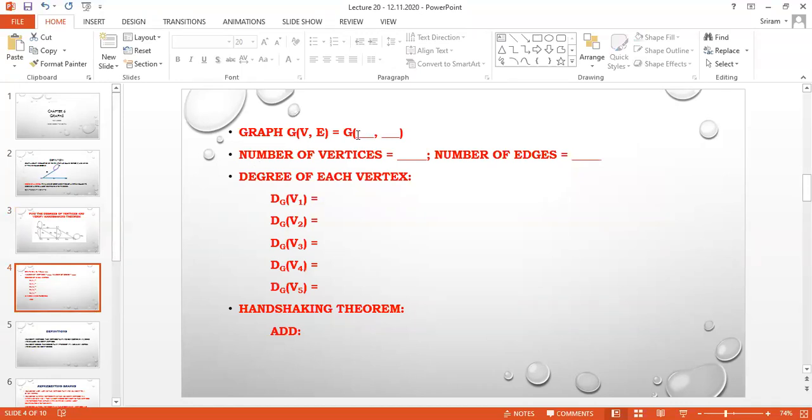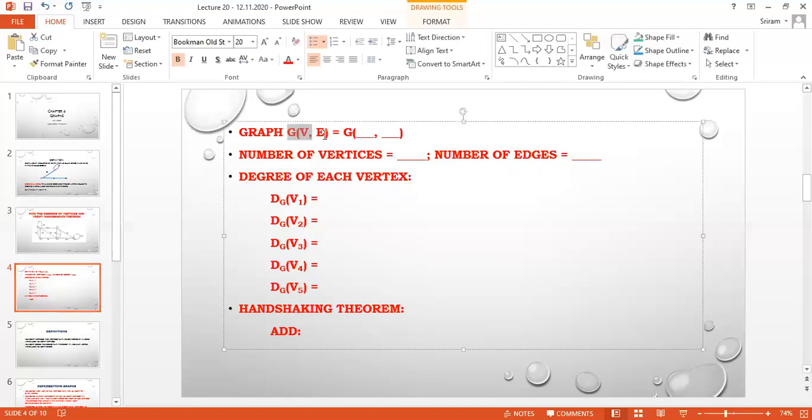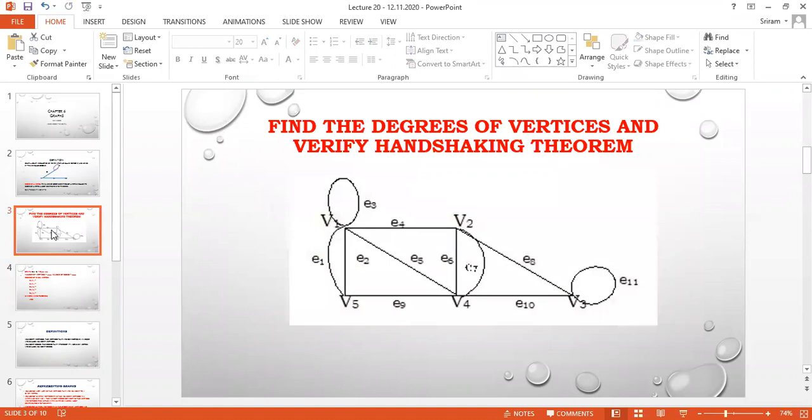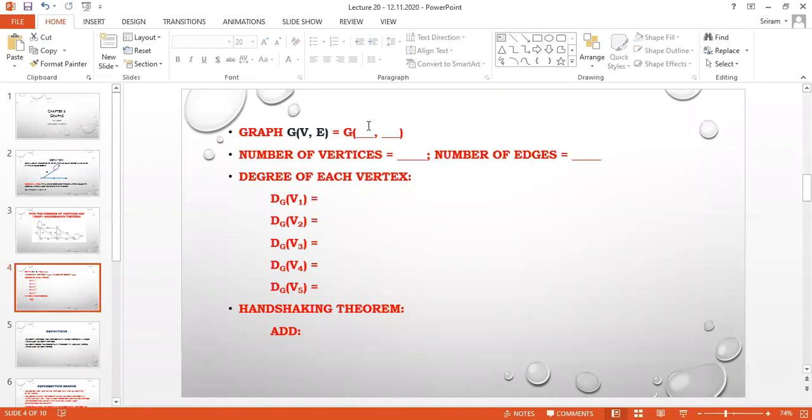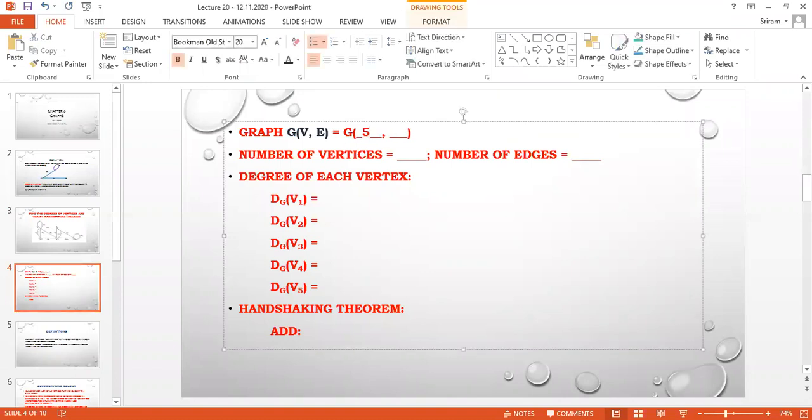So I am going to represent the graph. Always we are going to represent the graph with the vertices and edges. First we write how many vertices, and then we write how many edges. I am having 5 vertices and 11 edges. So I am going to write 5 and 11. Always the representation of a graph is vertices comma edges.